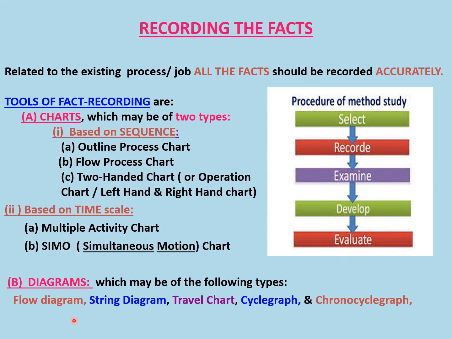After charts, there are diagrams which help in method study. It may be a flow diagram, string diagram, travel chart, cycle graph, or chronocycle graph.